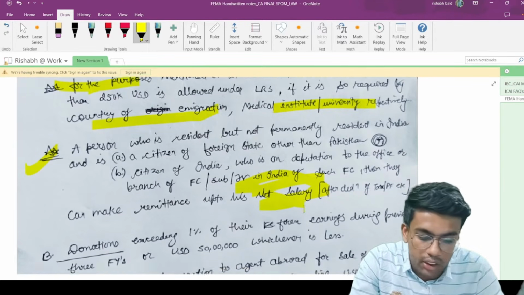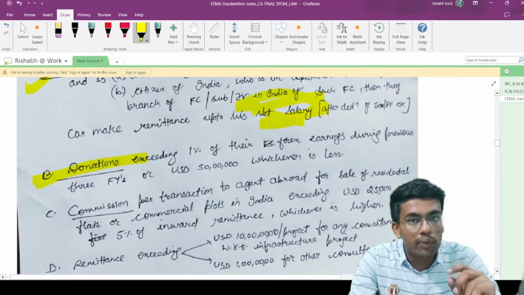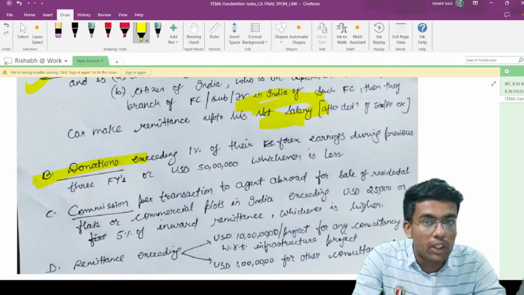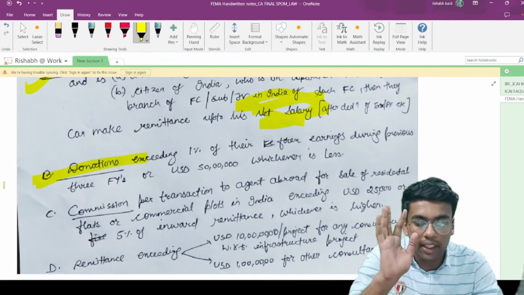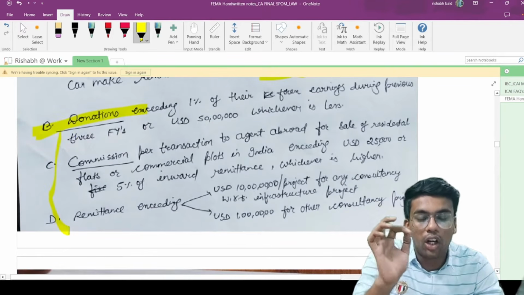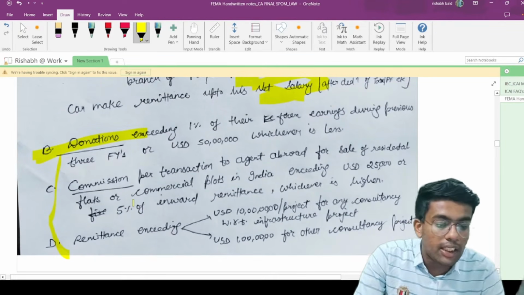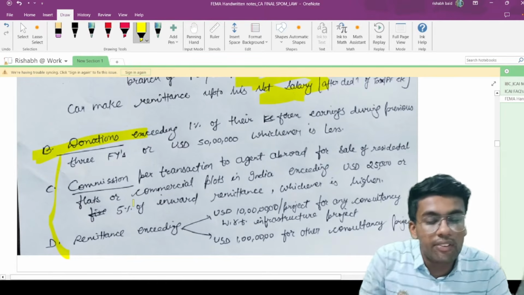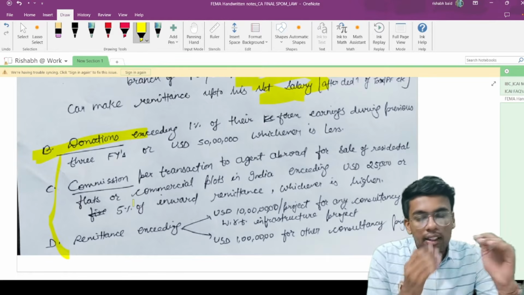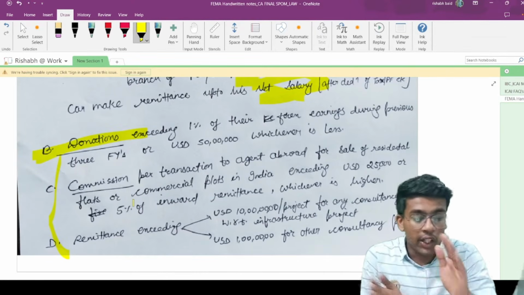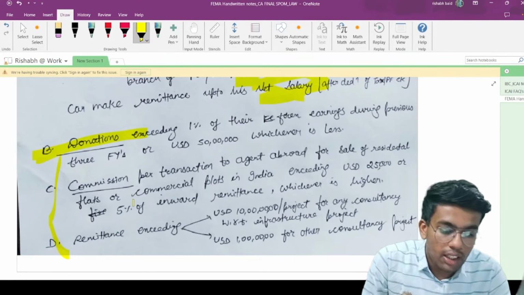of $2,50,000. Now the point number B talks about donations. If you are going to make donations exceeding this particular limit, then RBI approval is required. If up to this limit, then no need to have RBI approval, and the same thing applies to all the next 3-4 points. Now if you are making donations exceeding 1% of your forex earnings during the previous 3 financial years or $50 lakhs, whichever is less, then, sorry, if you are making payment in excess of this limit, then you need to take prior approval of RBI.